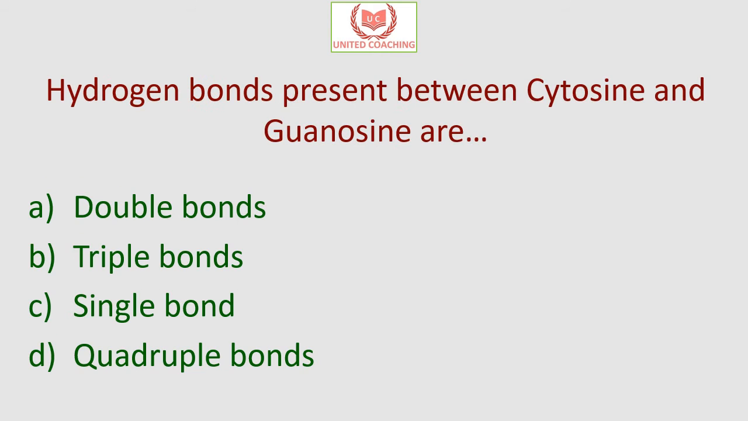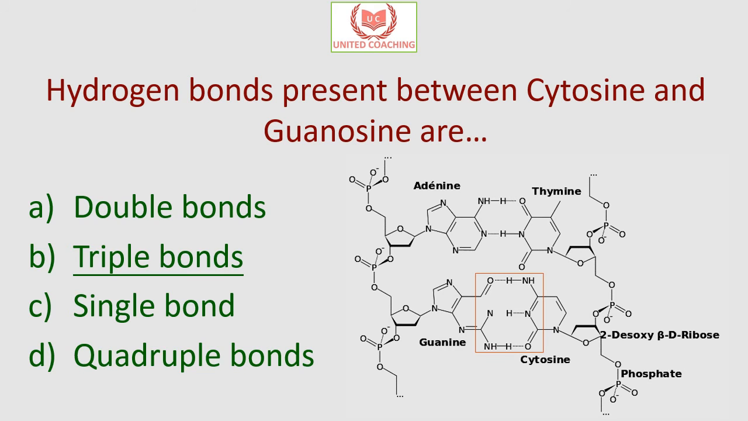Our next question is, hydrogen bonds present between cytosine and guanine are. Are they double bonds, triple bonds, single bonds, or quadruple bonds? So the answer is triple bonds. As we can see in the given picture, the bonds between cytosine and guanine are triple bonds.